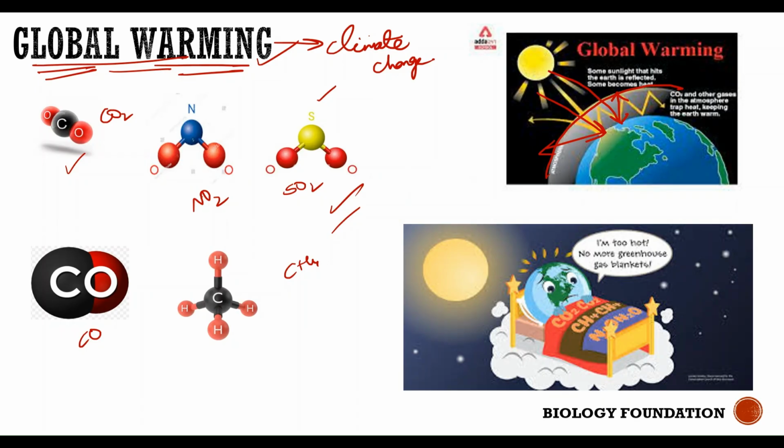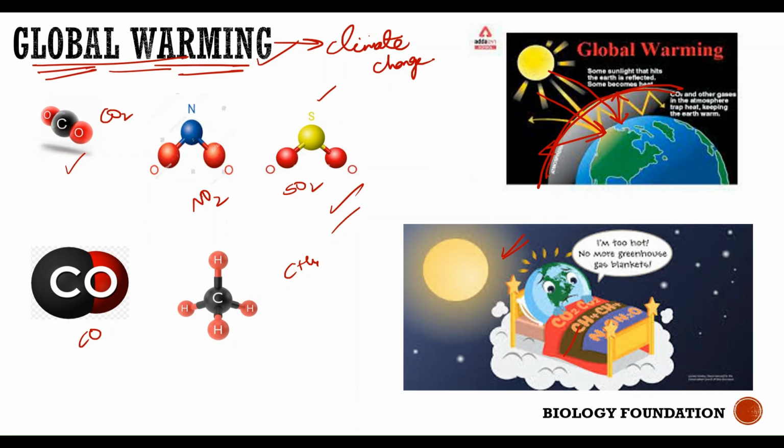Okay, so global warming is the heating up of the earth's atmosphere because of the presence of a blanket of gases which are not allowing the rays of light to get reflected back. Here you can see a small cartoon where the earth is saying, I'm too hot, no more greenhouse gas blankets. Can you see? These gases are called greenhouse gases, like carbon dioxide and carbon monoxide.